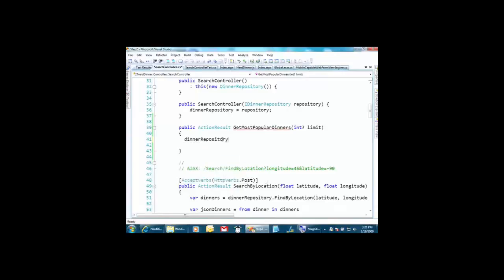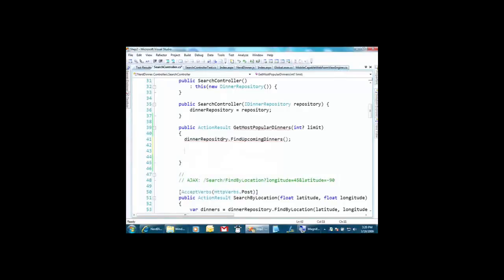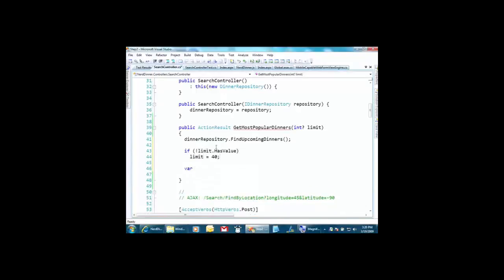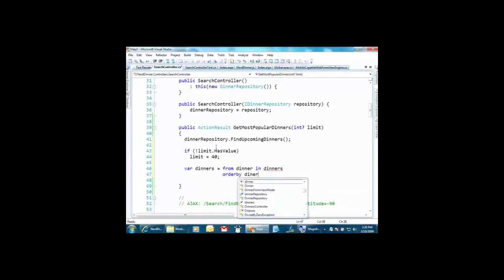So dinner repository, find upcoming dinners. And then limit is cool, because we're going to say if limit, because it's nullable, has value. So if it doesn't have a value, then I'll just make it 40 for now. And var dinners equals from dinner in dinners, and then order by. And I want to make, I think a popular dinner would be, from a nerd perspective, if anyone came. That would be my sense of success.